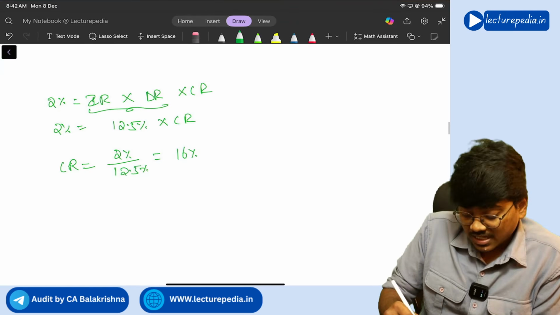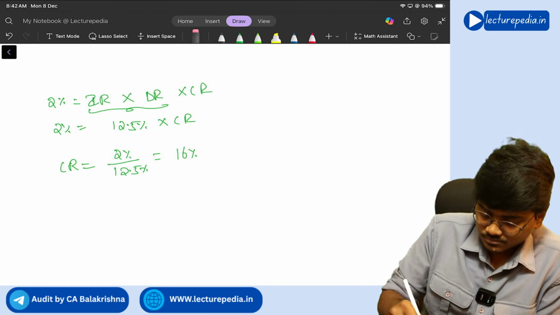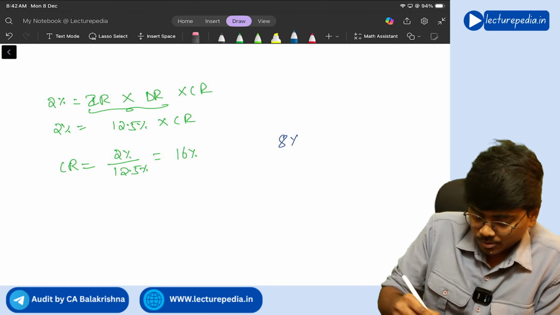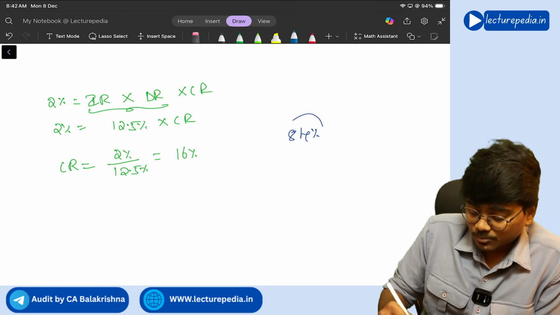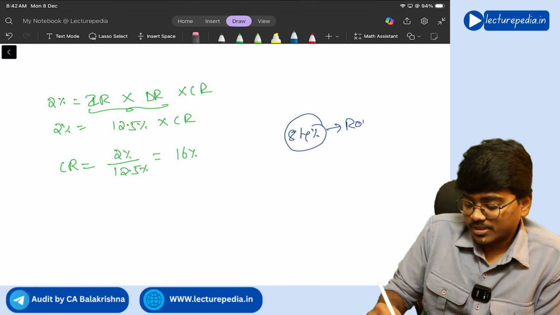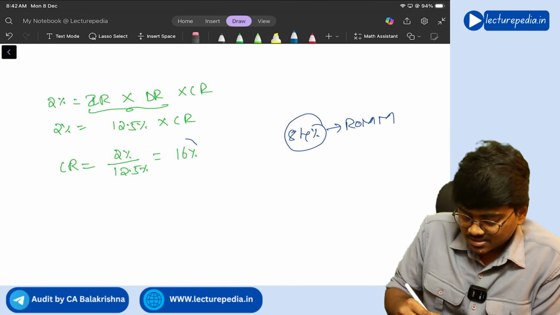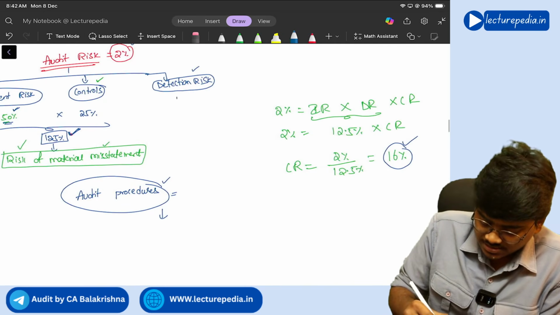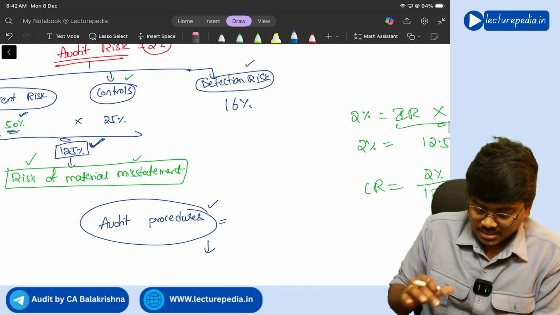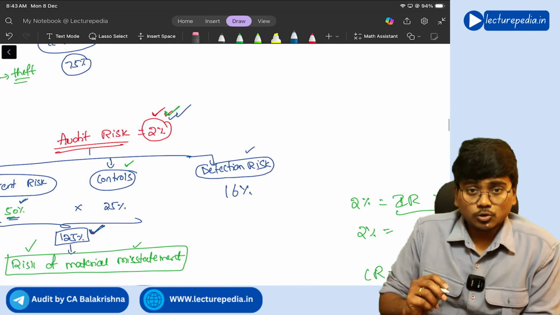That means 84% of the misstatements should be identified. Okay, 84% of risk of material misstatements should be identified. Balance 16% detection risk. If the detection risk is 16%, then 12.5% multiplied by 16%, it will become 2%.